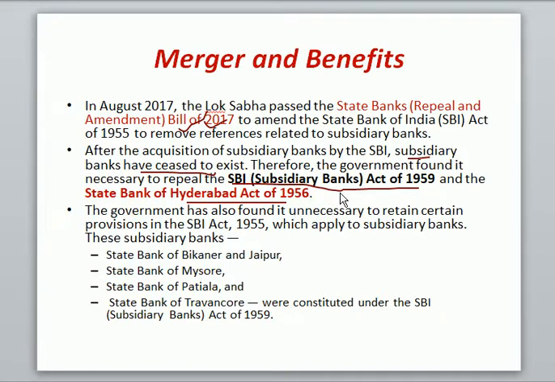With this, you can interpret that the SBI Subsidiary Banks Act of 1959 was there, and with that particular act, all these subsidiary banks were created, and for State Bank of Hyderabad a separate act was there. So remember this. What happened with the State Bank Repeal and Amendment Bill of 2017? This bill amended the SBI Act of 1955 and removed all references with regard to subsidiary banks. Along with this, the bill also repealed the Subsidiary Banks Act of 1959 and the State Bank of Hyderabad Act of 1956. These are the various banks which have now ceased to exist.